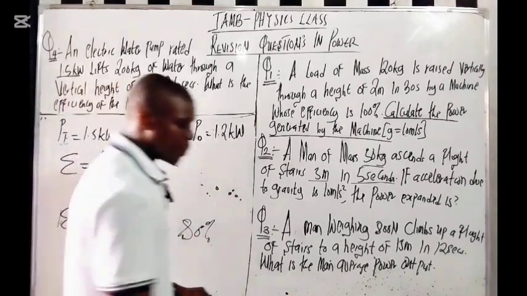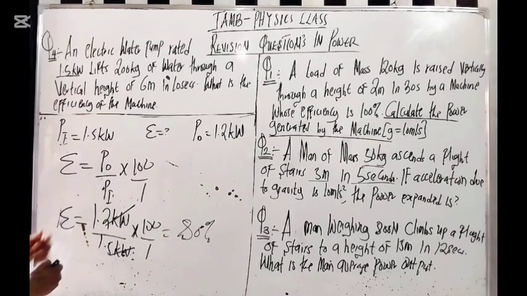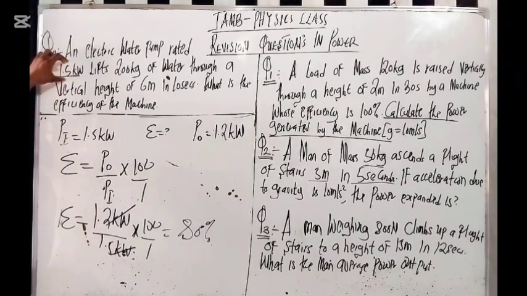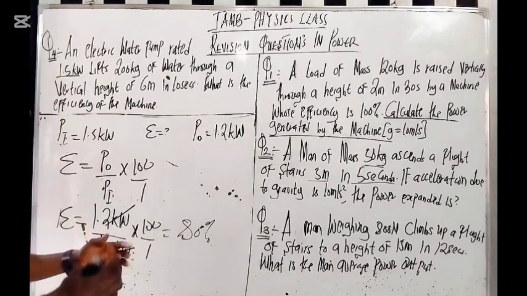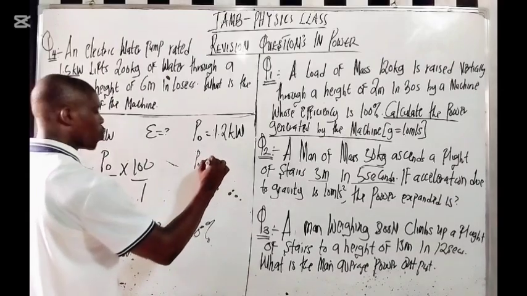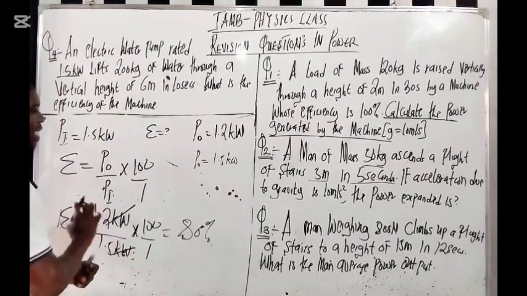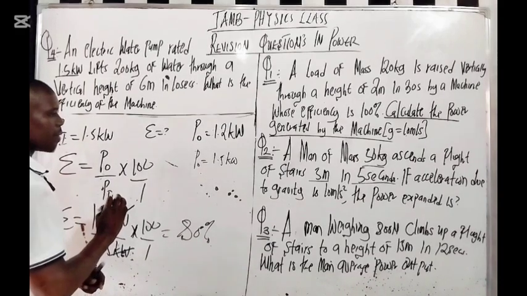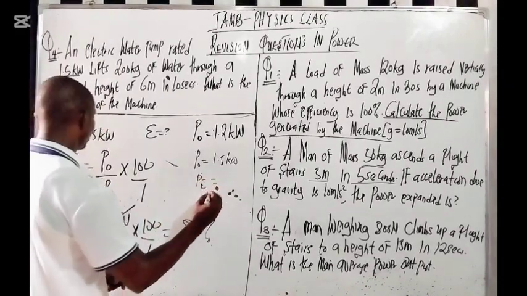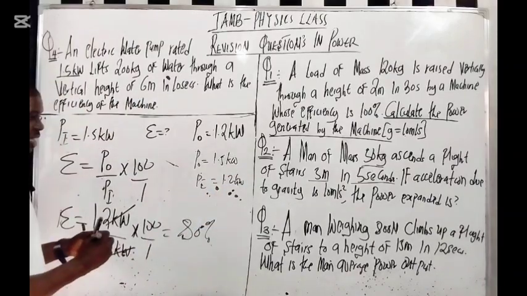It's okay. But let me show you something here so you understand. Please pay close attention. In case you solve this, probably you didn't know that this is the power input. Probably you thought that this one is going to be power output, right? If you should make the mistake of saying power output is 1.5 kilowatts, and power input is 1.2 kilowatts, right?